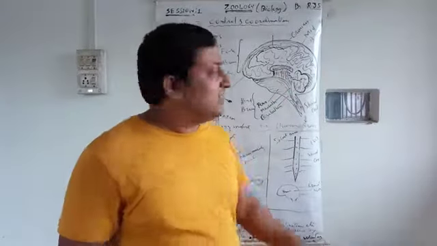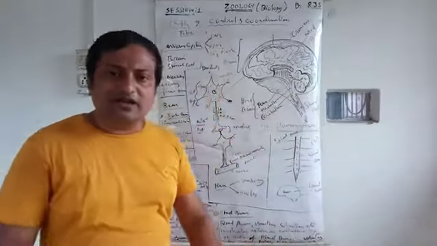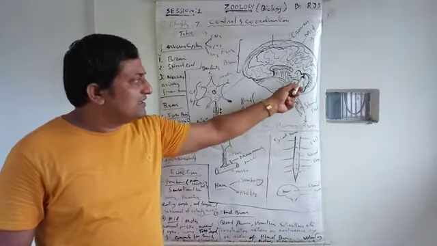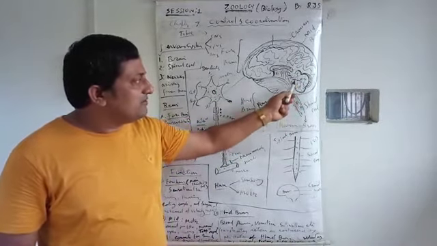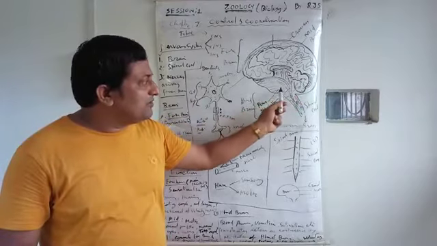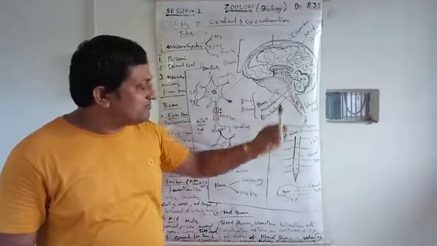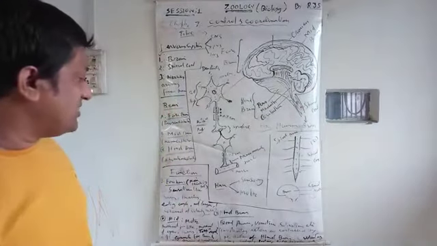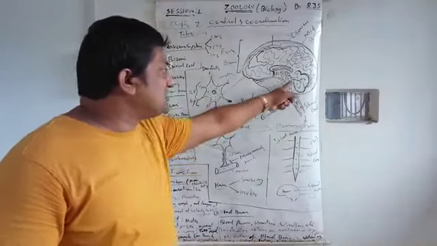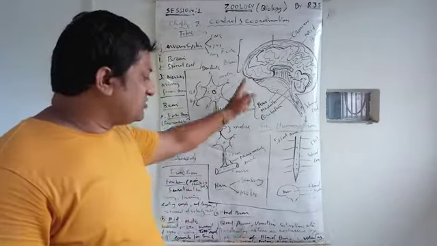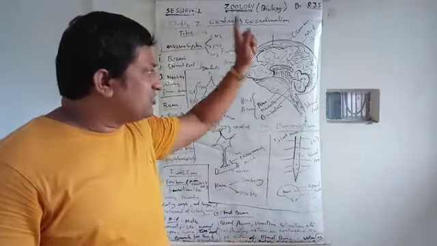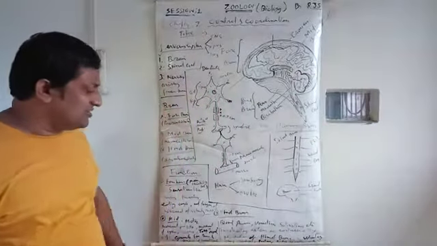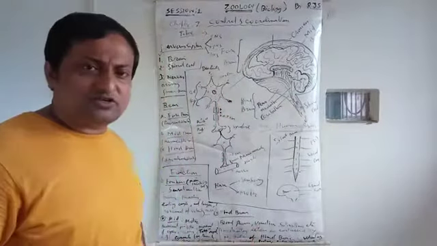And lastly, the hindbrain function. As I told you previously, it is the last part, a small cerebrum-like structure. What is present? The cerebellum, medulla oblongata, and pons varolii. What is the function of that? The hindbrain controls blood pressure, vomiting, and salivation.